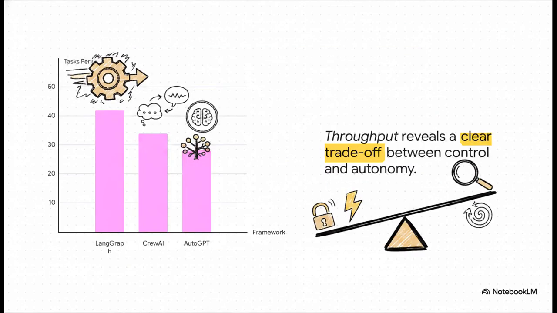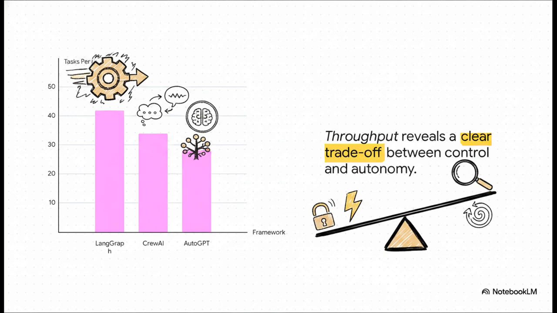Let's ground this hype in some hard data. When we look at throughput for tasks per minute, LangGraph leads the pack, hitting 42 tasks per minute. Why? Because its shared state machine removes the burden of figuring out what to do next from the LLM. The strict framework itself just handles the flow.